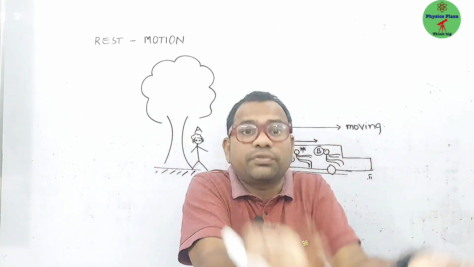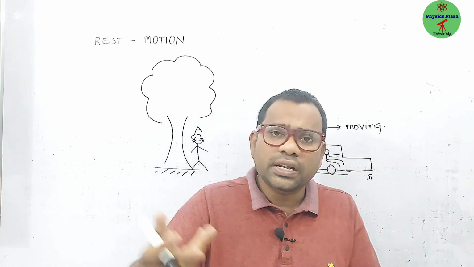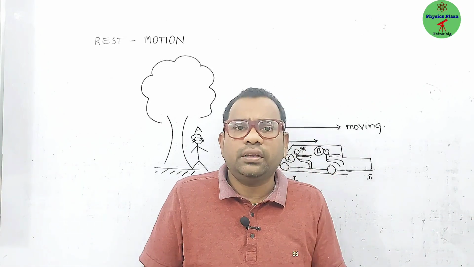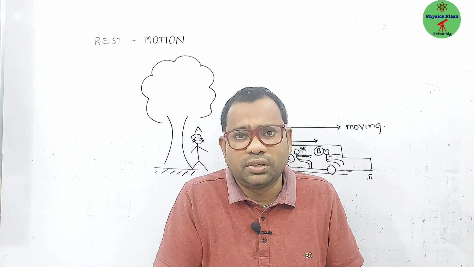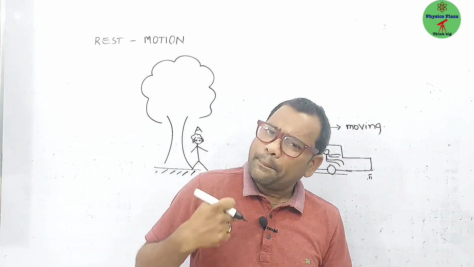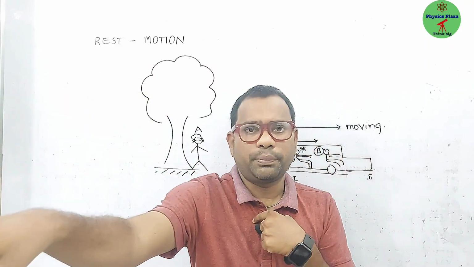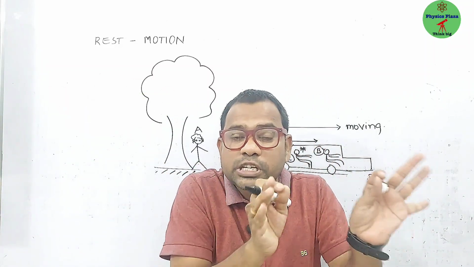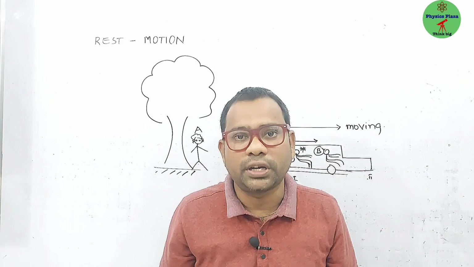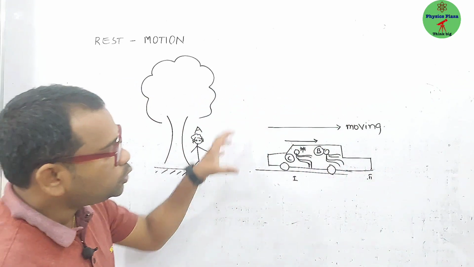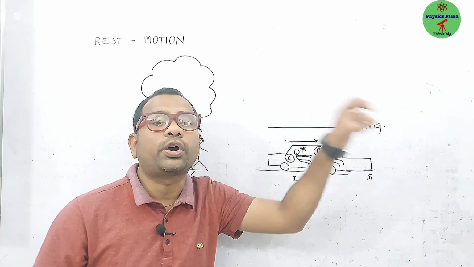I cannot change their way of thinking. Some people say that yes, Naresh is good. Some people say Naresh may not teach well. Okay, that is their wish. But the same person is good for some people, the same person is bad for some people. It means what? With respect to what? It's very, very important. I make it clear. Same way here also. With respect to what are you trying to observe that body?